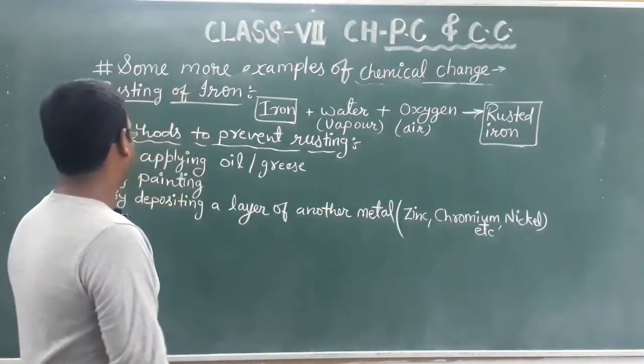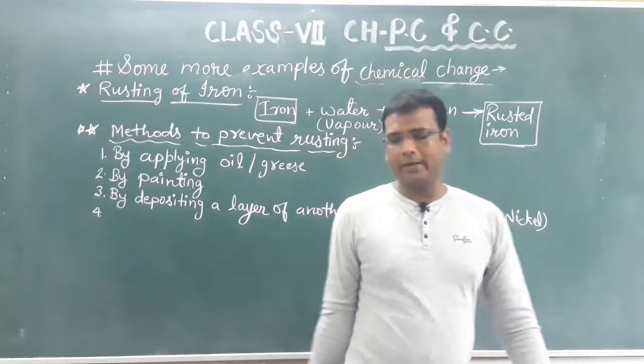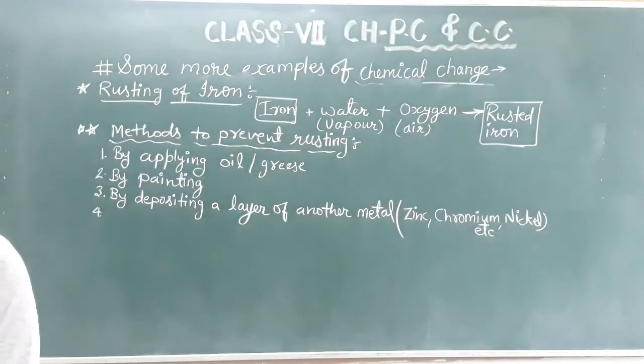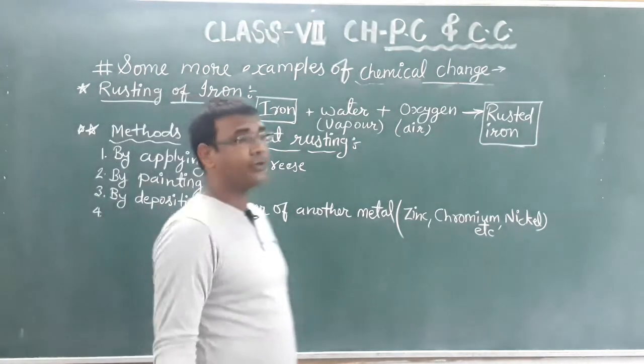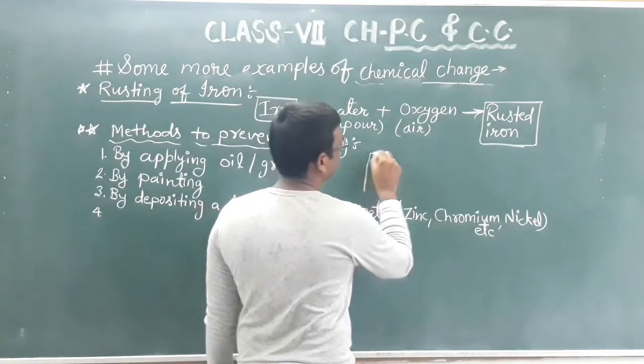So by depositing a layer of another metal on iron-made objects or articles, these are the methods for preventing rusting of iron.